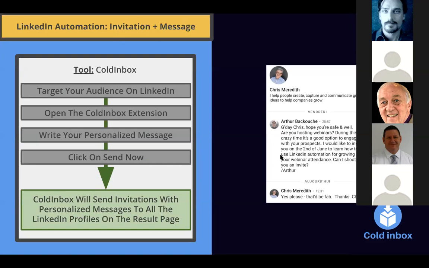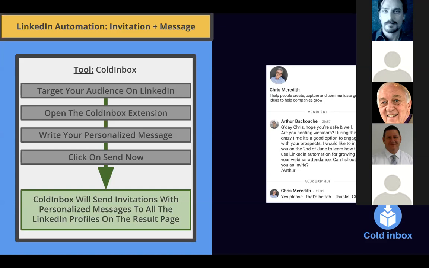On LinkedIn, I was looking for people in Australia in the coaching and professional training industry, and also consultants. If you received this message from me, as Chris did, it was not a message from me directly. It was an automated message that I sent to 2,000 people.